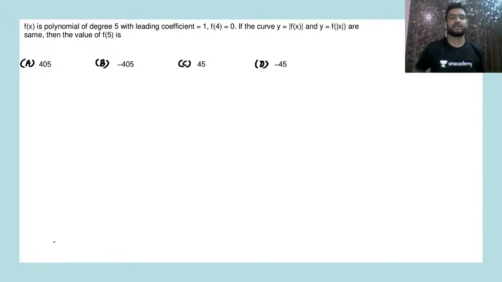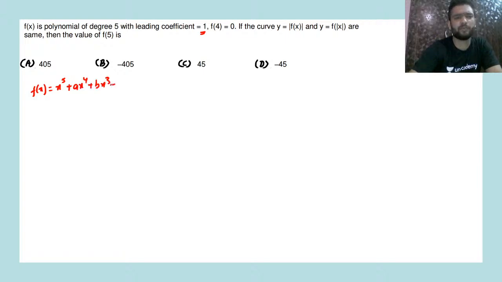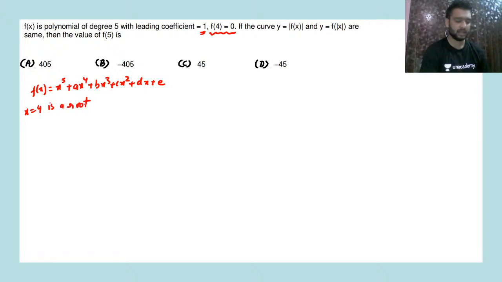Try to solve this. f of x is a polynomial of degree 5 with leading coefficient 1. So that means f of x will be of the kind x raised to power 5 plus a x raised to power 4 plus b x cube plus c x square plus d x plus e. Since the leading coefficient is 1, the coefficient of x raised to power 5 will be 1. Now it says f of 4 is 0, which means x is equal to 4 is a root.